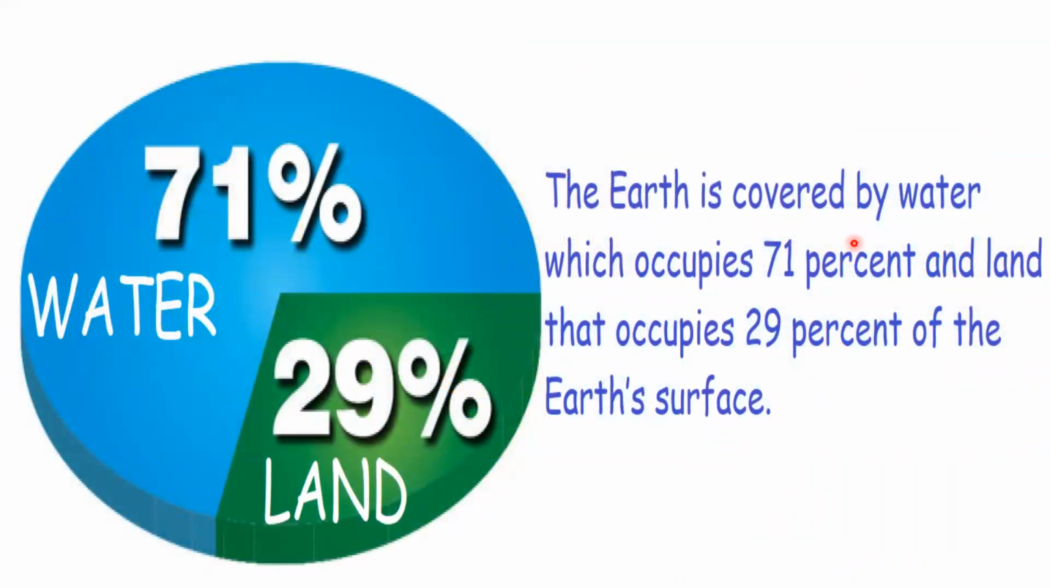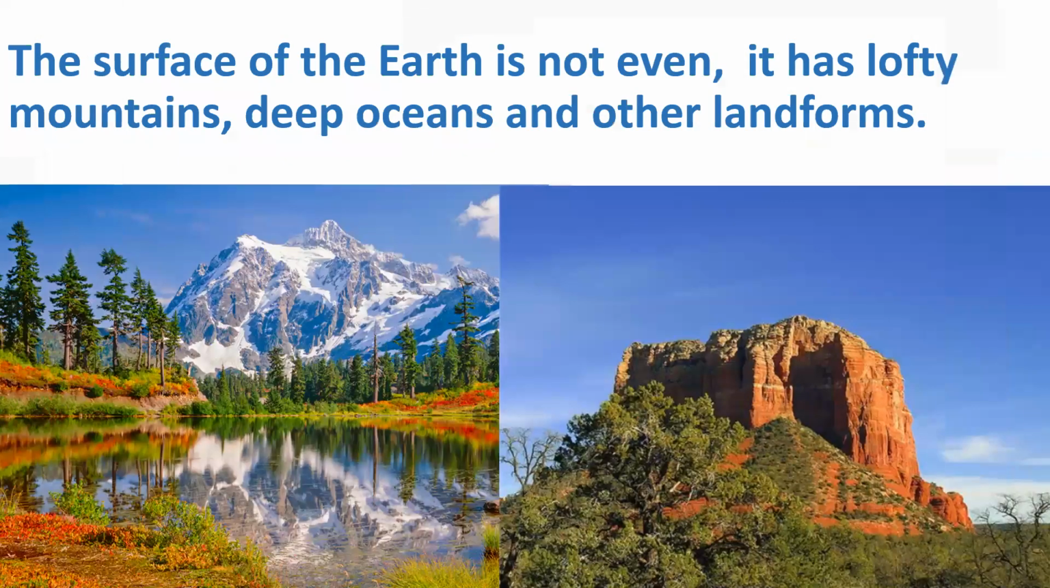Our earth is covered by water, which occupies 71%, and land that occupies 29% of Earth's surface. The surface of the earth is not even. It has lofty mountains, deep oceans, and many other landforms like valley, sand dunes, plateaus, gulf, bay, strait, island, etc.